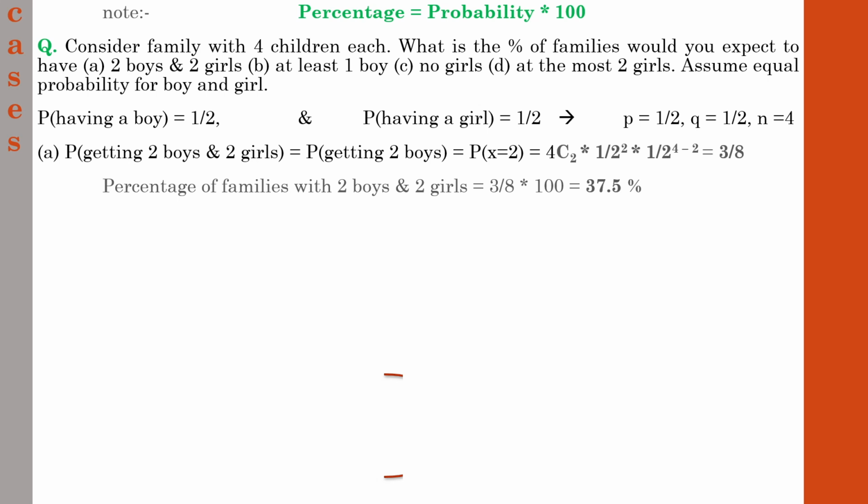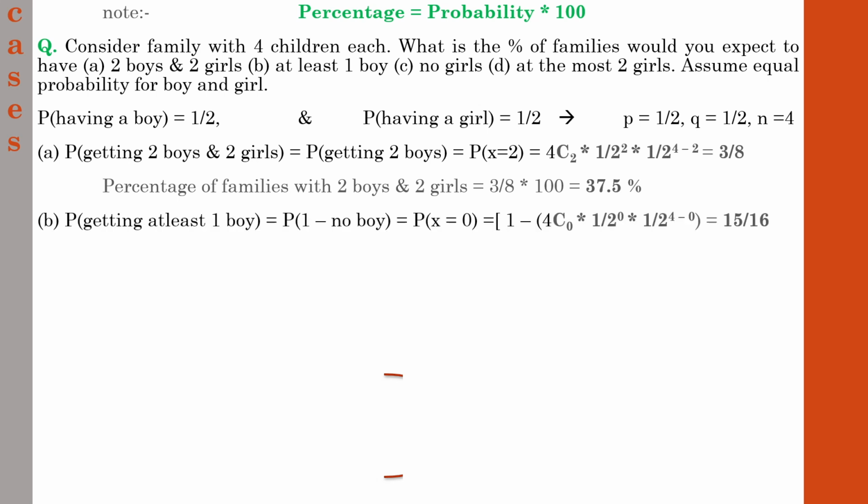Next one, let us go to the second part. At least 1 boy. We have discussed a similar pattern in the previous sessions in numerous cases, where when you come across at least one of anything, one number or one boy, one orange, one mango, anything, you have to use a simple equation.